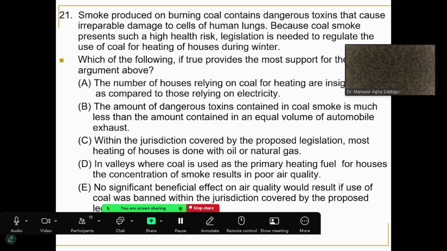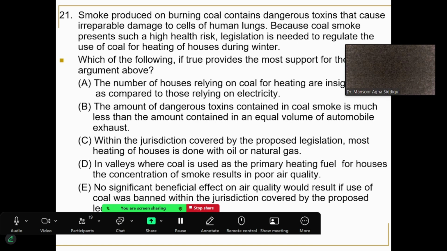Excuse me, sir. Ask me. Sir, in case of strengthening questions, suppose there are two options. One is specific to a certain example, and second is a general statement. Both are supporting a conclusion. So which kind of statement will we have to prioritize? There will always be only one answer choice which will strengthen. Others will either weaken the argument or else they will have no effect on the conclusion. So you never have to choose between two answers which are both right. There is always only one right answer.